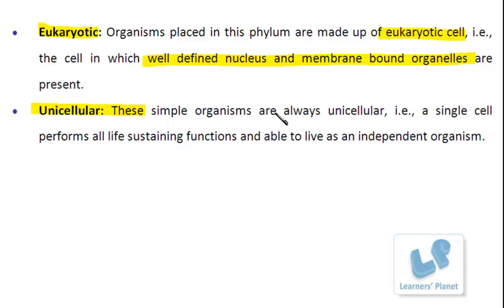So these simple organisms are made up of a single cell, and this single cell is able to perform all the life-sustaining functions. And since the single cell is performing all these important functions, they are living as an independent organism, right? So these are the two basic important facts regarding the protista.